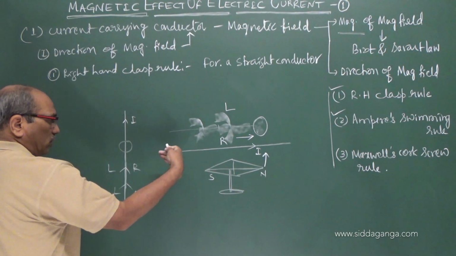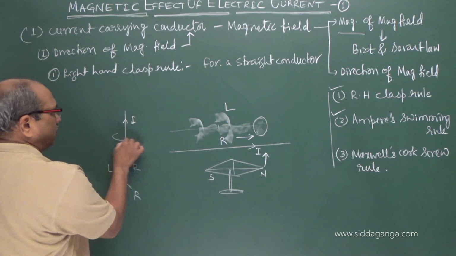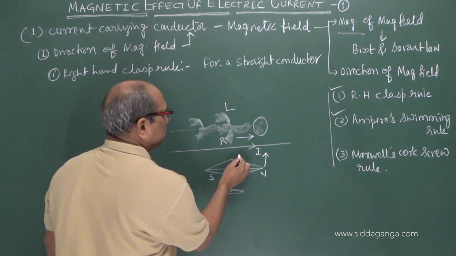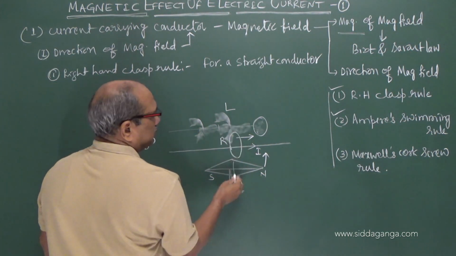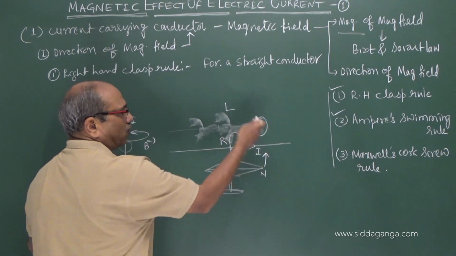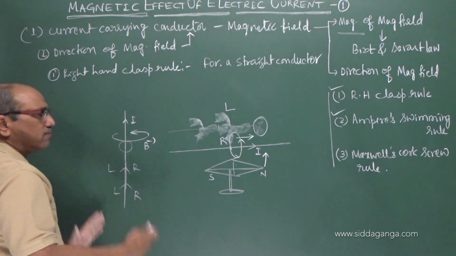If it is tending to the left below the wire, above the wire it is tending to the right. Thereby it represents the magnetic field B like this. Below the wire it is anti-clockwise. Turn it by 90 degrees and you will feel that.